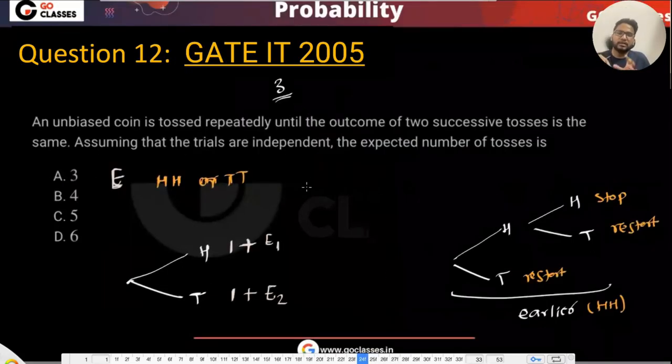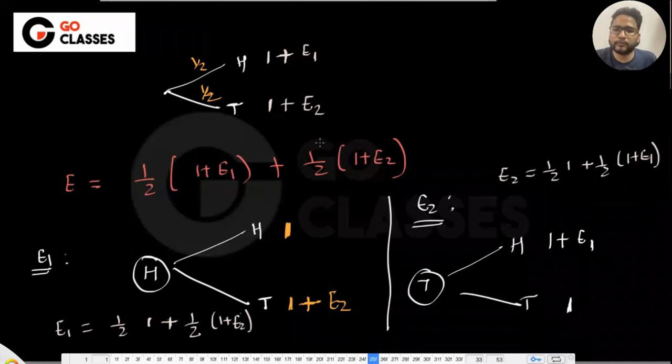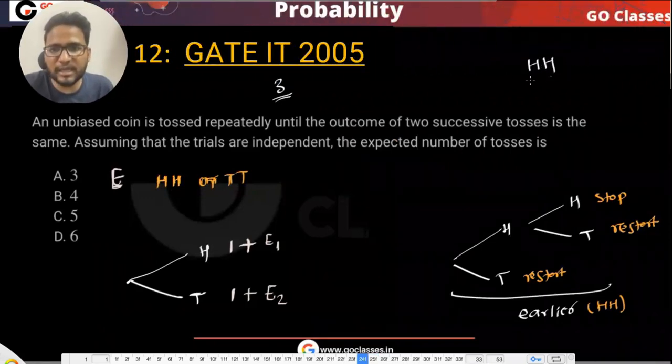The reason is that if you are tossing, then either head can come or tail can come. Then I'm suspecting that okay, I cannot stop here, I cannot restart here. So let's just make it e1 and e2. Okay, and then let's just calculate e1 and e2 separately, and then I will plug this later. So if I plug this later, then I'm getting this as an answer. So if I need to just get head, then I was getting 6, if you remember, as an answer in the earlier question. And for head or tail, I'm getting 3.